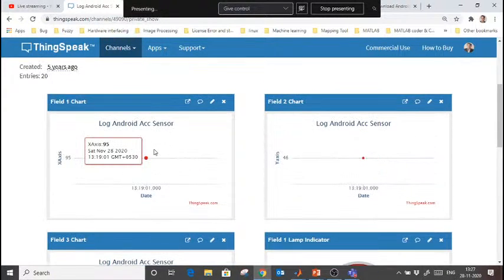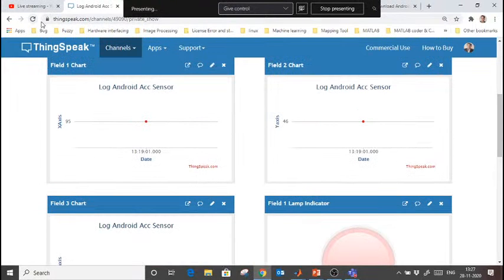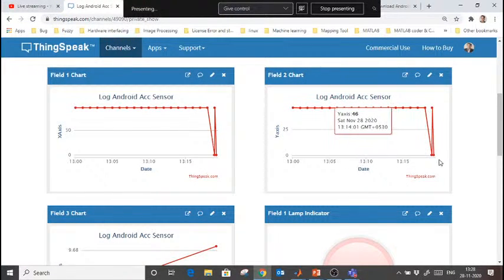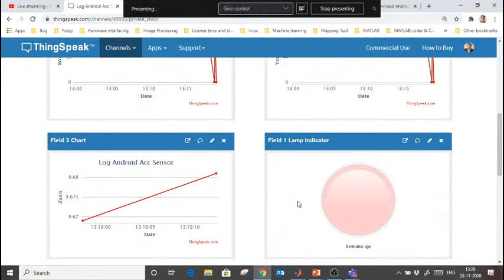It is showing red because the value is 95. Right now it is 46 here. So I think somebody logged data here, that's why it is showing here. Let me refresh this. Now you see that this LED is off, right? Because the value is 0, because I am not moving my mobile. If somebody steals my mobile and runs with it, or if my mobile is dropped, and I am shaking my mobile, I am not dropping it, soon this LED will glow if my mobile has fallen.